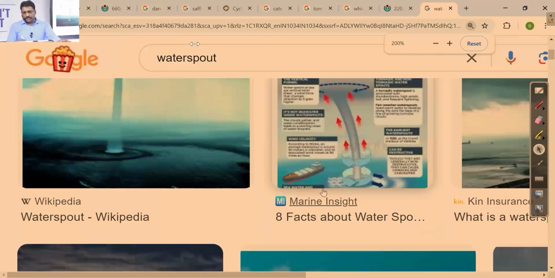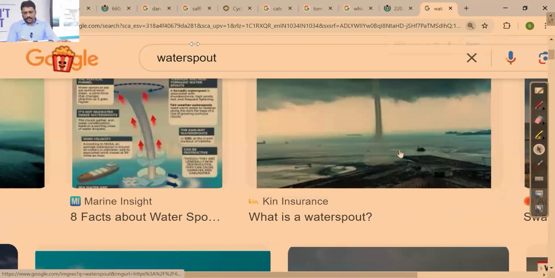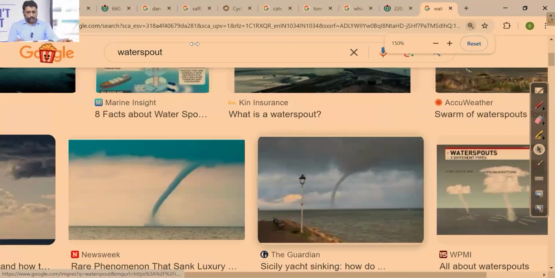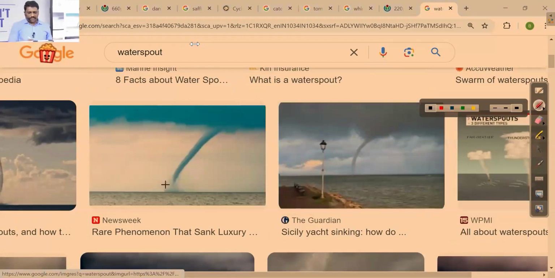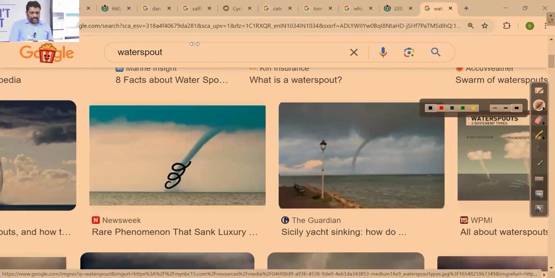Same thing what happens in the oceanic region, we call them as what? Water spout. Okay. So normally in water spout, what can happen? The same mechanism, but when it is rising, somewhere along with the rise, water will be taken along with it, and the same water will be precipitating somewhere else.